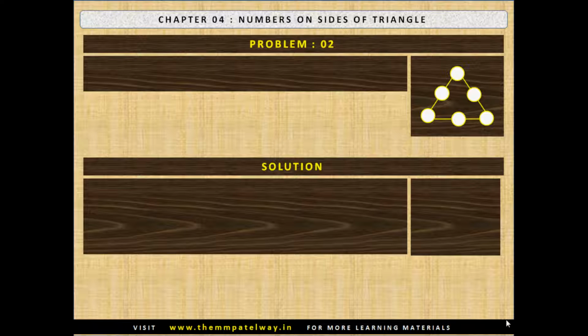Problem number 2. Place all the digits 1 to 6 in the circles such that the totals of digits contained by circles of each line are 12. Now stop the video and solve the puzzle. The solution is as follows.